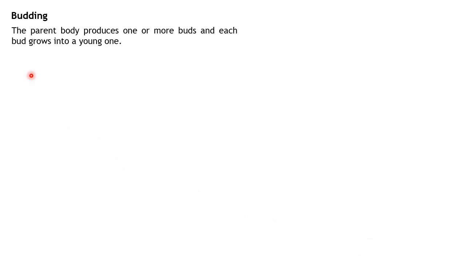So from the parent body, you get one bud or more buds, and each bud will develop into a young one. Okay, so parent body. On the parent body surface, you get a bud. The bud grows. Buds, in simple terms, you can say is a projection or an outgrowth that starts growing on the surface of the parent body. It can produce one bud or more buds that will have the potential to develop into a young one.